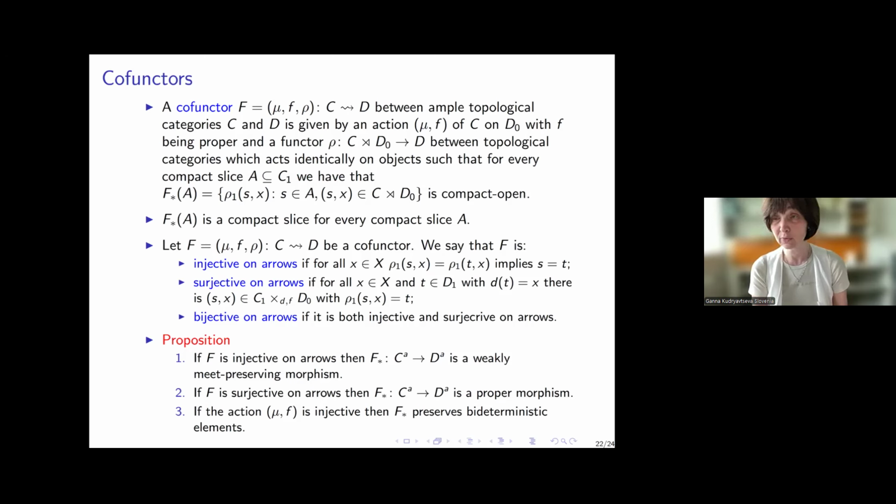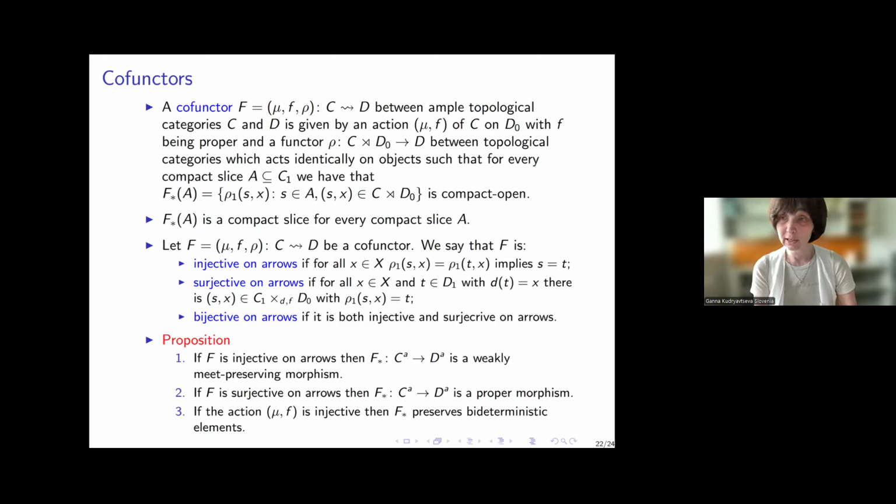In our previous work with Lawson, we had relational covering morphisms. But in this case, I argue that cofunctors are, in a way, more natural. The language of cofunctors is a more natural language for describing morphisms. And so in this proposition, I collected connections of properties of cofunctors with properties of the morphisms of semigroups determined by them. So there is a very, very nice correspondence.